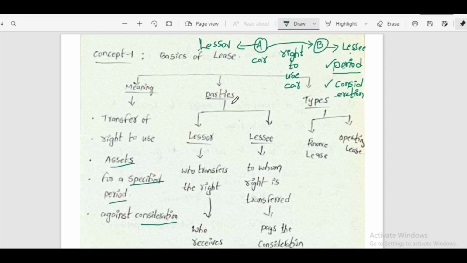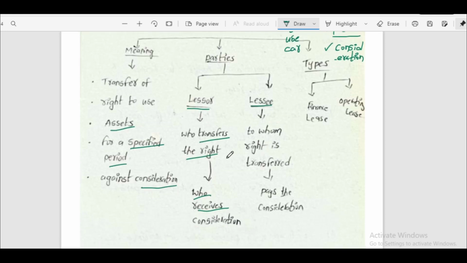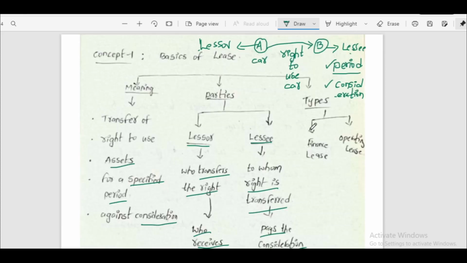Who are the parties involved in a lease transaction? Lessor and lessee. Lessor is the person who transfers the right and who receives consideration from the lessee. Lessee is the person to whom the right is transferred and who pays the consideration to the lessor. In our example, A is transferring the right to use the car to B. A is called lessor and B is called lessee.